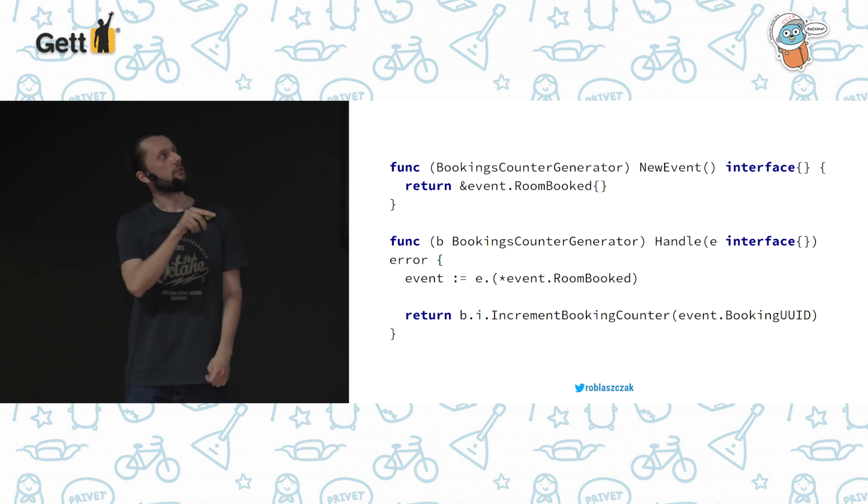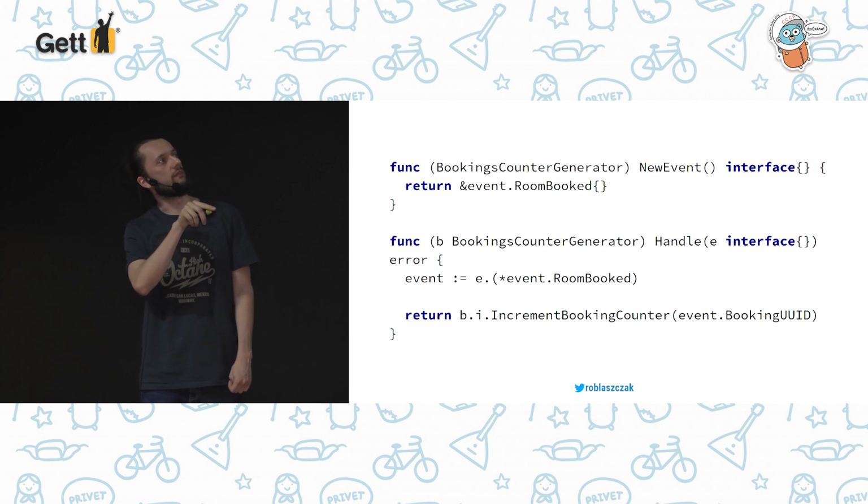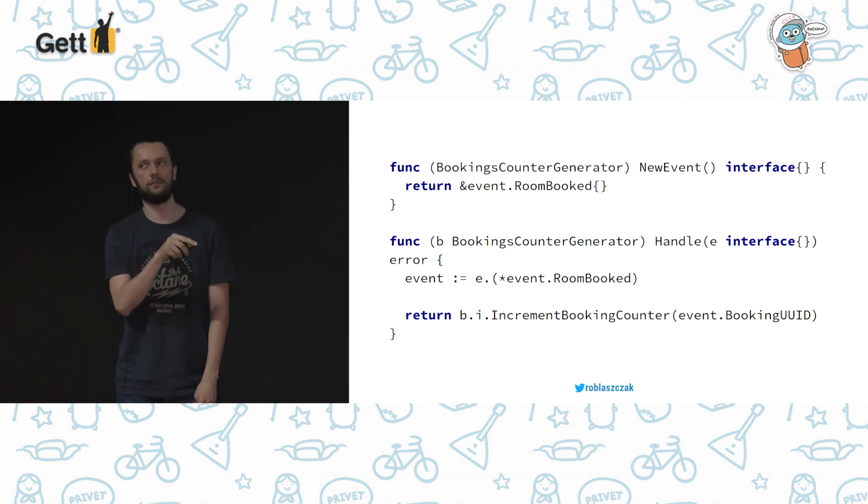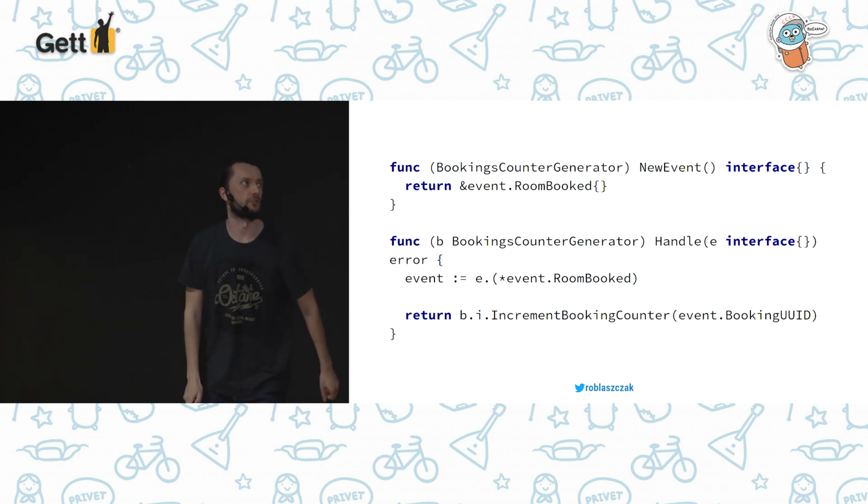And that's all, yeah? You can see here that we are receiving this room booked event, and we are calling some repository to increment booking counter. And that's all, we already have this feature.